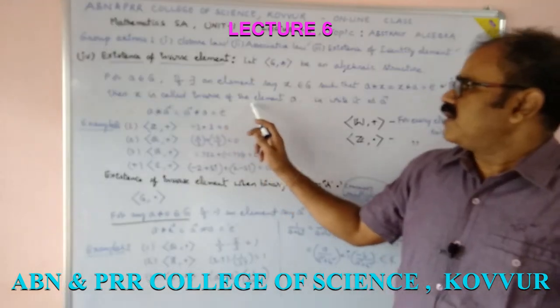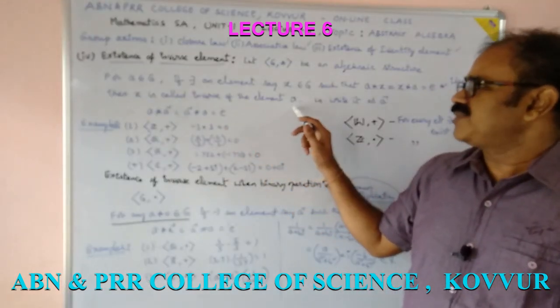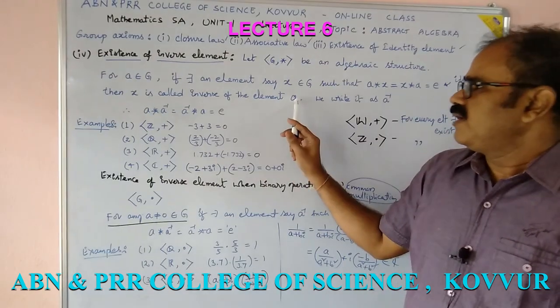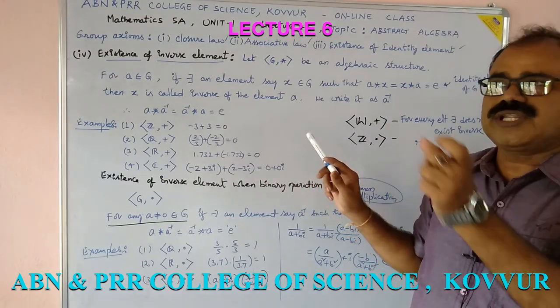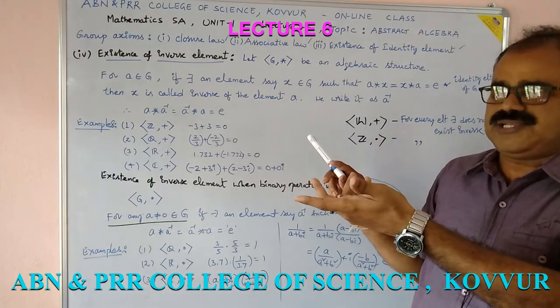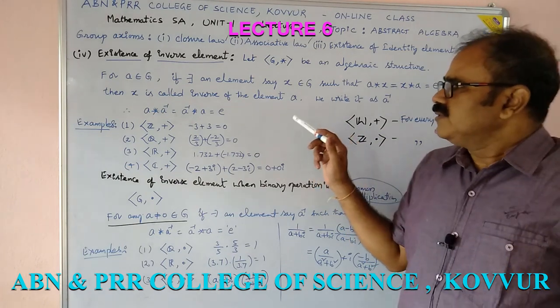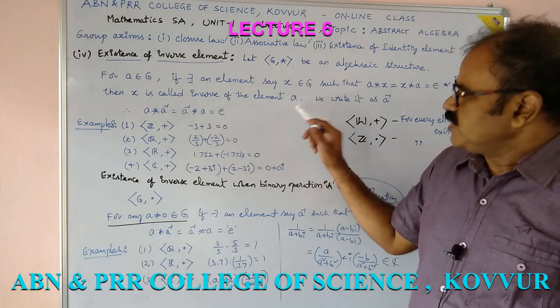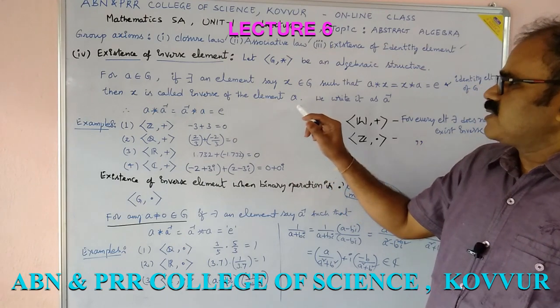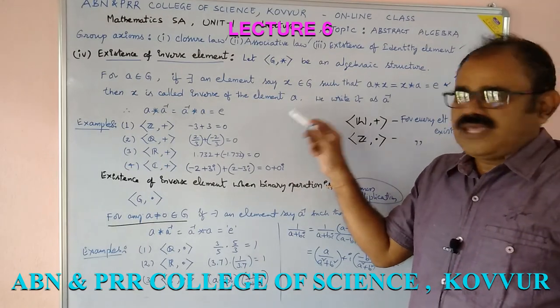Then x is called the inverse element of this particular element a. If a * x = e and x * a = e, then we say x is the inverse element of a.